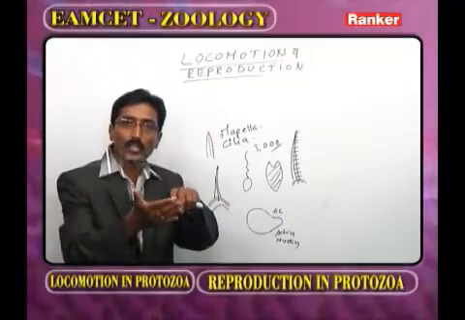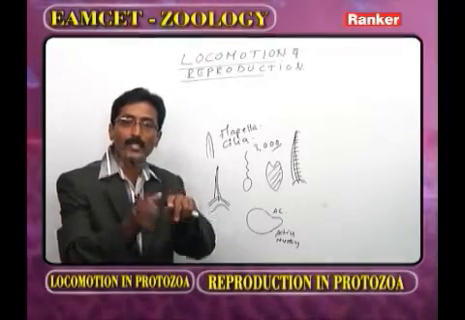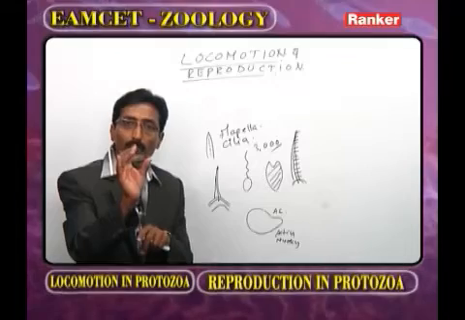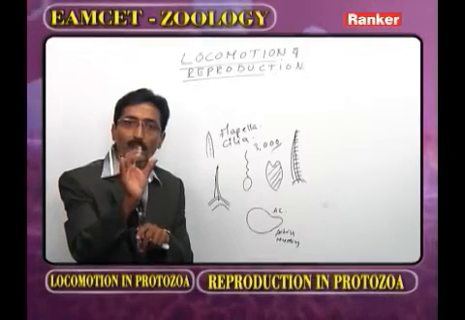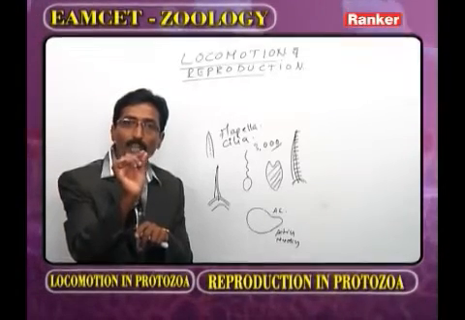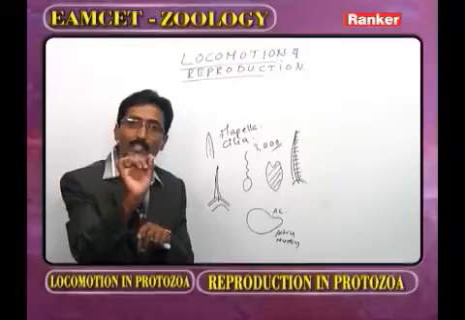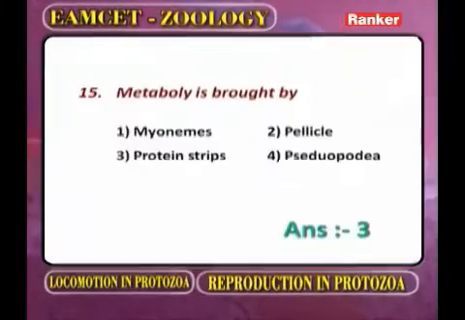Because of the protein strips, what is going to happen? Metaboli. During the metaboli, as we observe the body of the organism, the body of the organism slightly changes. Now metaboli is brought by, what is the correct answer? The protein strips. Now we go for the next question.